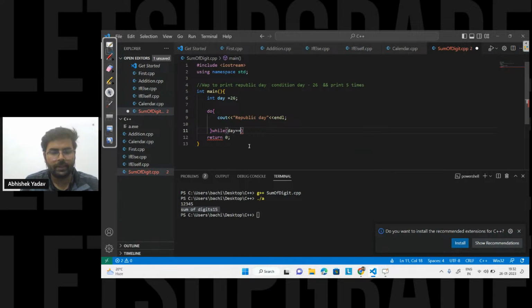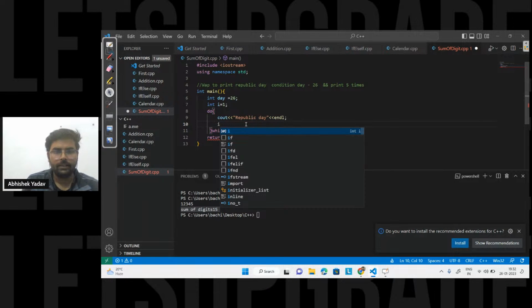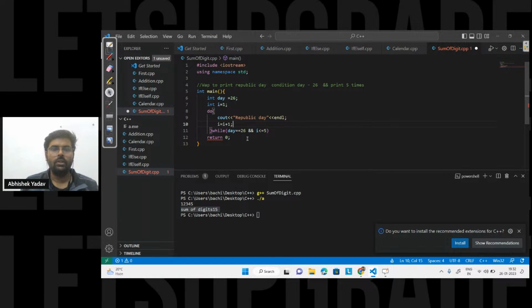Day is equal to 26, and I will take a variable here, that is int i is equal to 1, and i should be less than or equal to 5. Till that time I will print this. And here I will update the value of i, that is i is equal to i plus 1. So here let's take the value of day as 24.